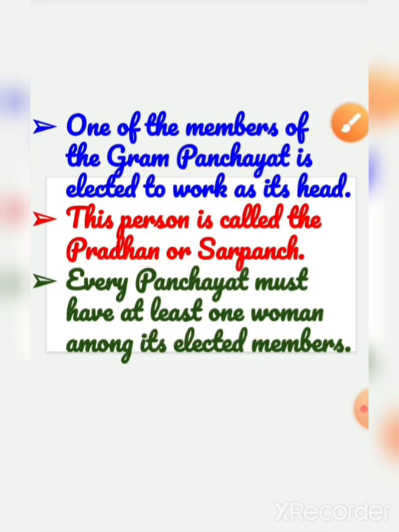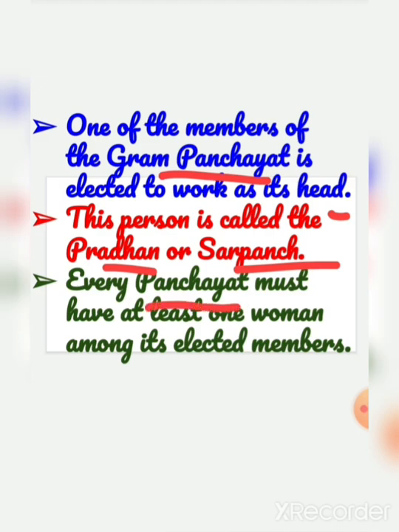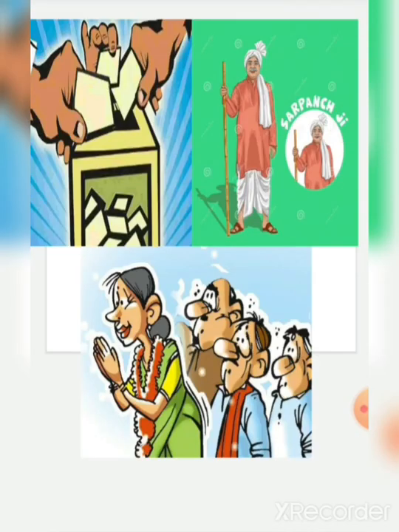Okay, so the Gram Sabha: all the adults, the people of the village who are 18 years and above and who have the right to vote, make up the Gram Sabha. And the Gram Sabha chooses the members of the Gram Panchayat. One of the members of the Gram Panchayat is elected to work as its head, and the head is the Pradhan or Sarpanch, and every panchayat must have at least one woman among its elected members.